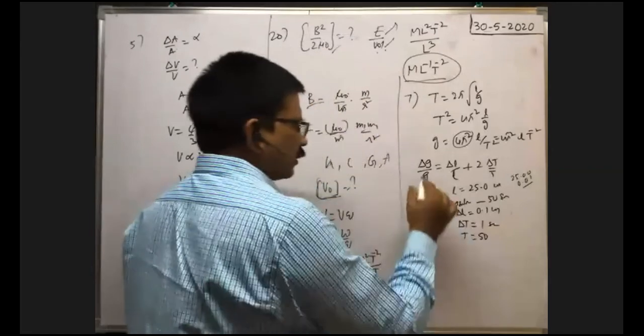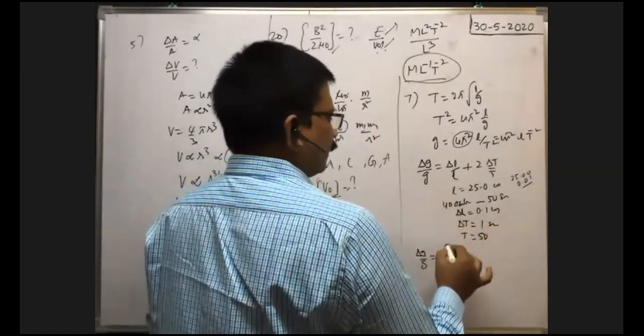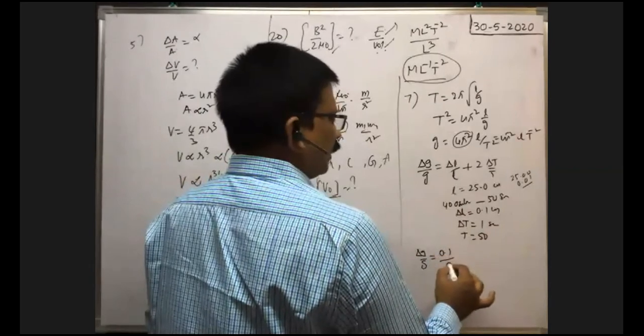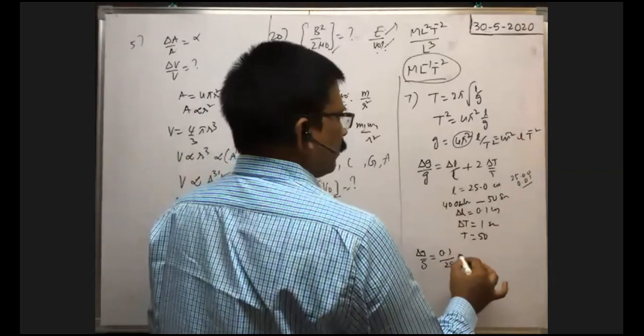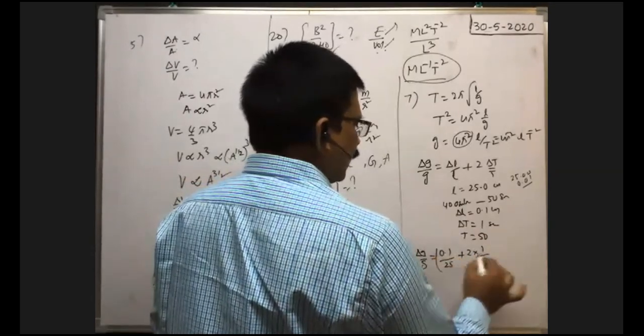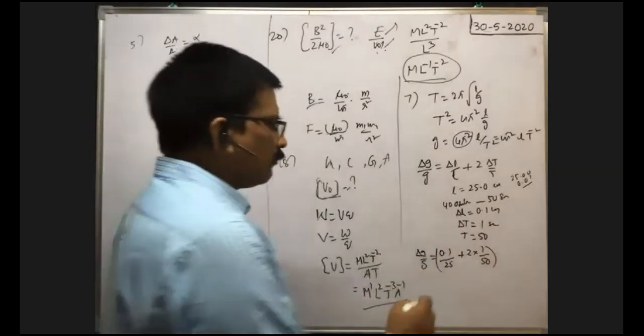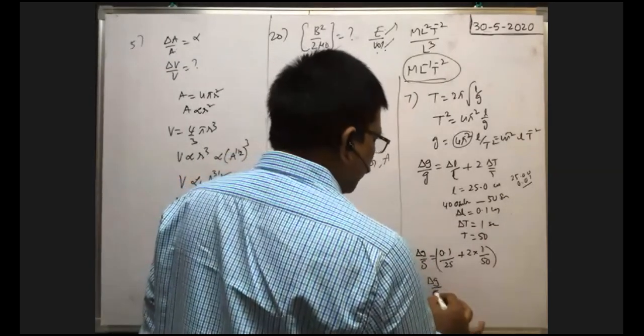Therefore you substitute here. Delta z by z is equal to delta L by L plus 2 into delta t by t, that is 0.1 by 25 plus 2 into 1 by 50. But the answer is given in percentages, so we have to find delta z by z into 100.